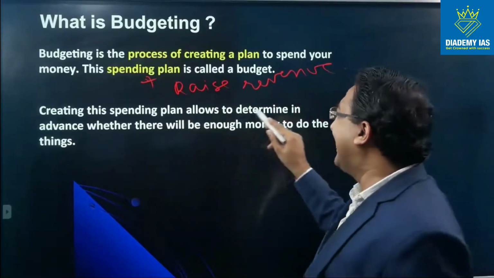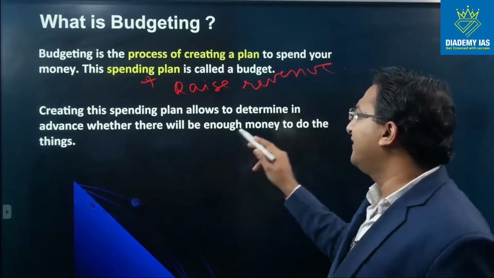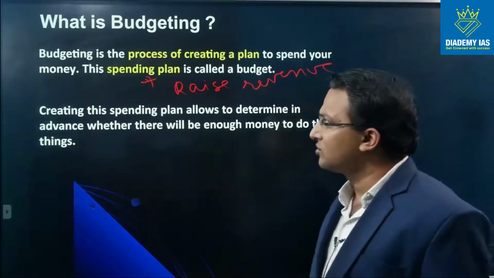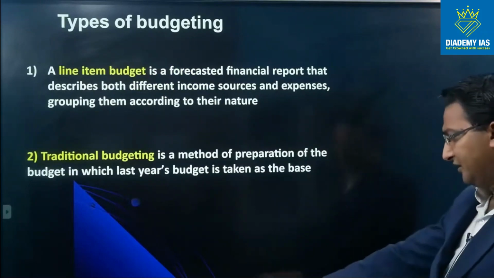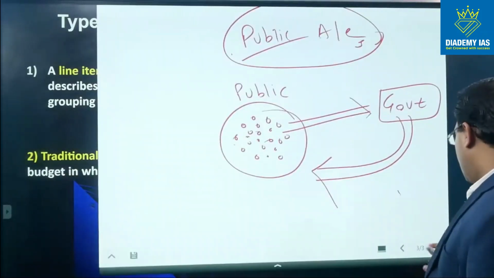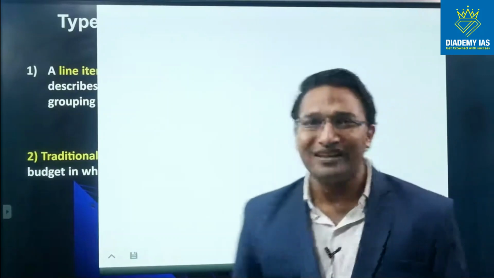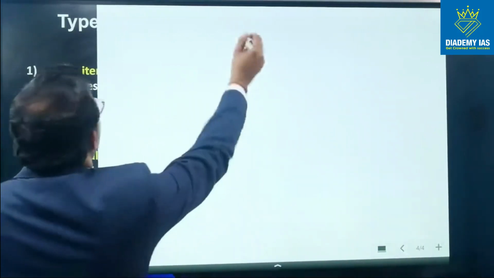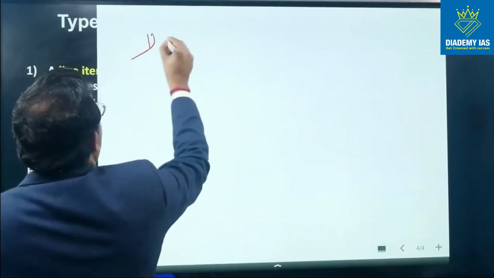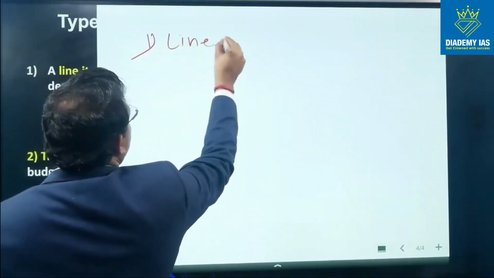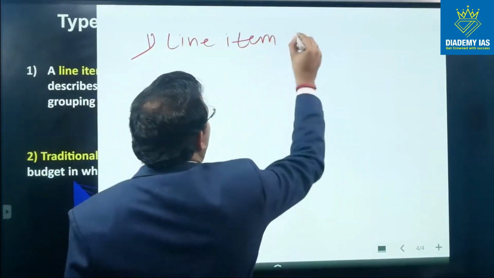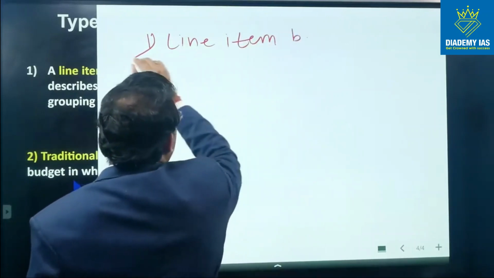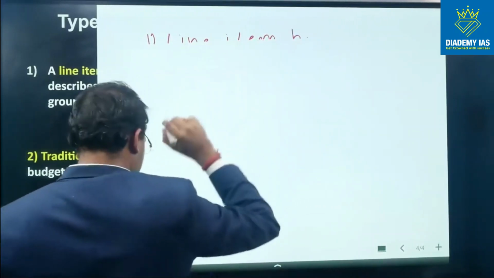Creating this spending plan allows us to determine in advance whether there will be enough money to do the things or not. Now, very important, the types of budget. This is very crucial and I will discuss it with simple examples. First, there is line item budget or line item budgeting technique. So these are the 5 different techniques.